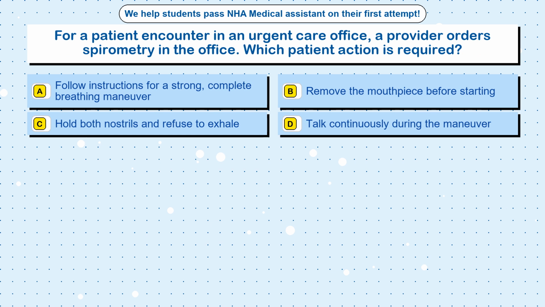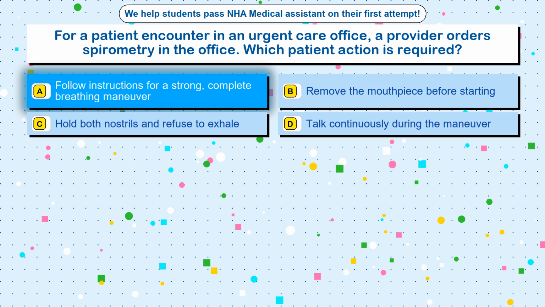Question 42. For a patient encounter in an urgent care office, a provider orders spirometry in the office. Which patient action is required? Option A. Follow instructions for a strong, complete breathing maneuver. Option B. Remove the mouthpiece before starting. Option C. Hold both nostrils and refuse to exhale. Option D. Talk continuously during the maneuver. The correct answer is option A.